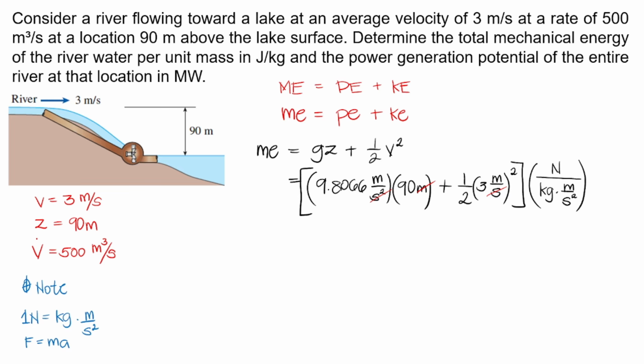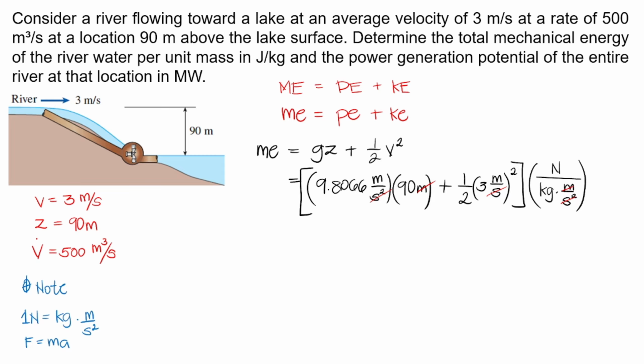Let's write it para ano. Yan. Okay, cancel yung second squared. We will be left with Newton meter per kilogram. So, pressing that into your calculator first, you'll arrive with the answer of 9.8066 times 90 plus 1/2 3 squared.